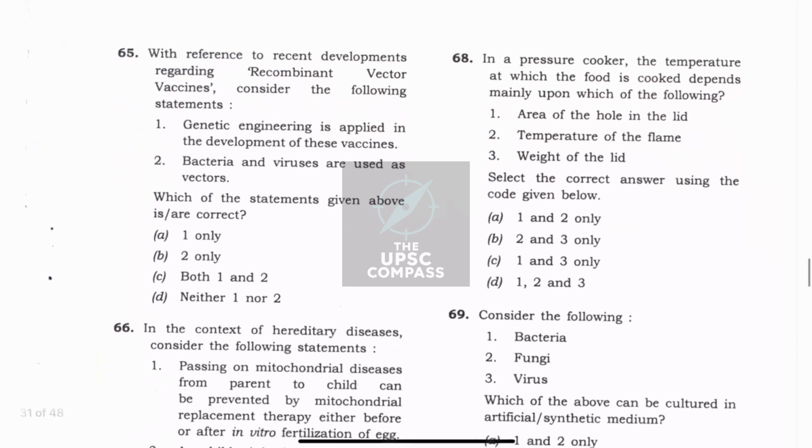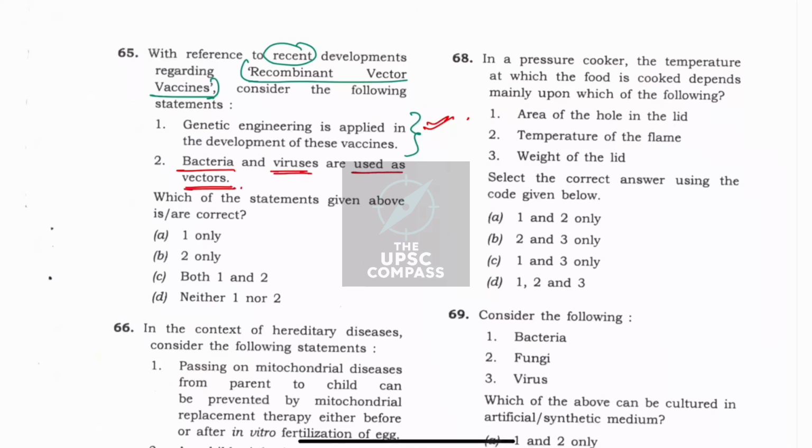65, that is, with respect to recent developments regarding recombinant vector vaccines, consider the following statements. Genetic engineering is applied in the development of these vaccines. It is a very common vaccine in the news, and it is very difficult to deny that there is no genetic engineering applied. That is why I am taking this option as right. Bacteria and viruses are used as vectors.